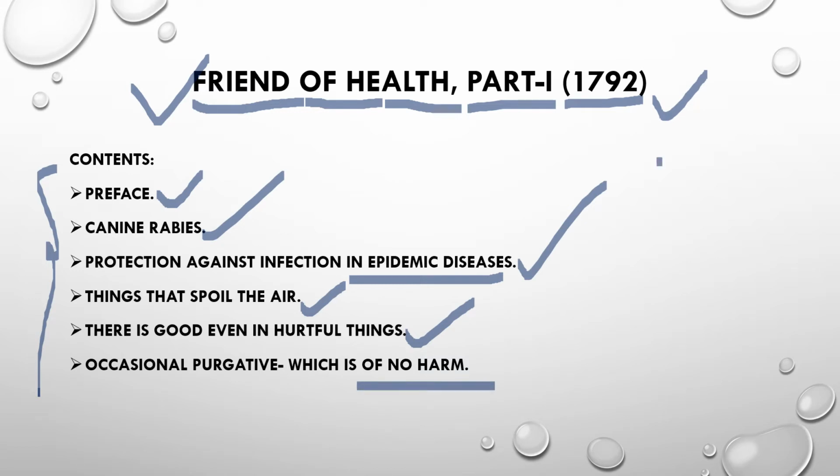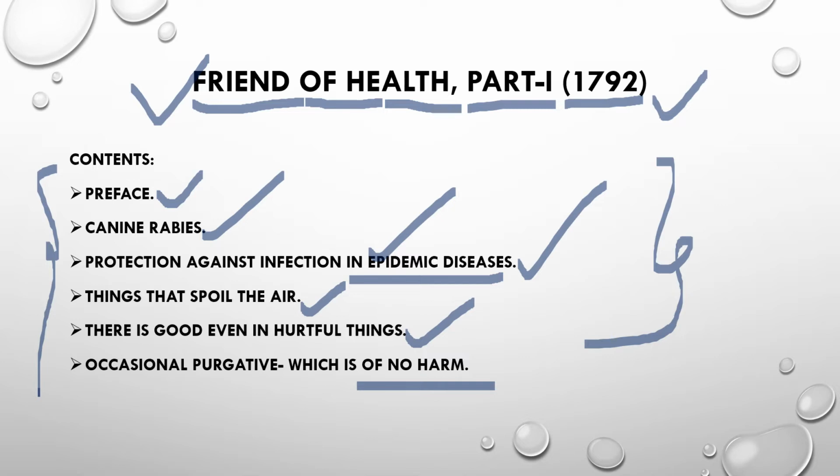You can see many more contents, but in this session we'll be knowing the important topic, that is protection against infection in epidemic diseases. Here Hahnemann gives certain precautions and regulations, like instructions to every physician on how to avoid the spread of infection in case of epidemic diseases.